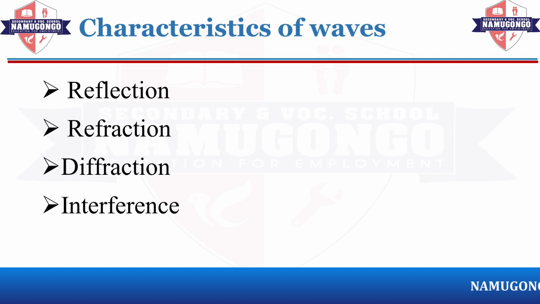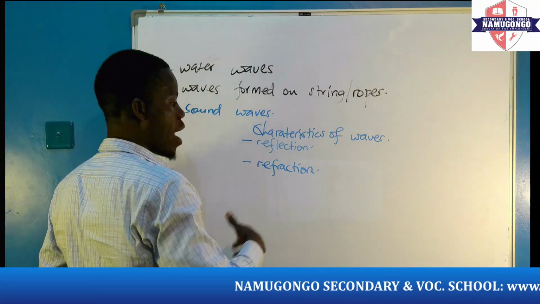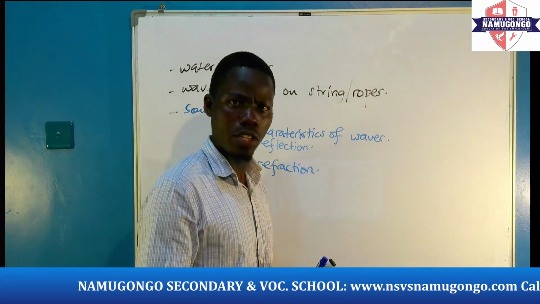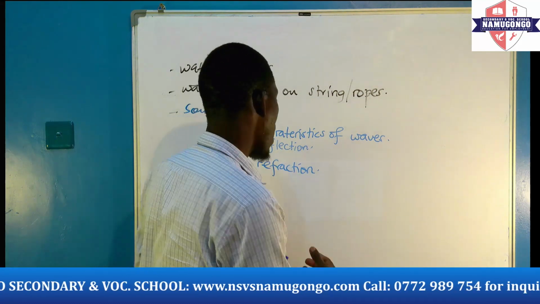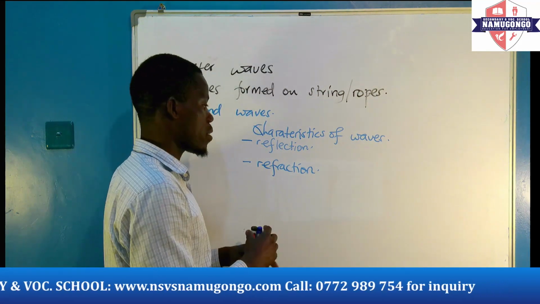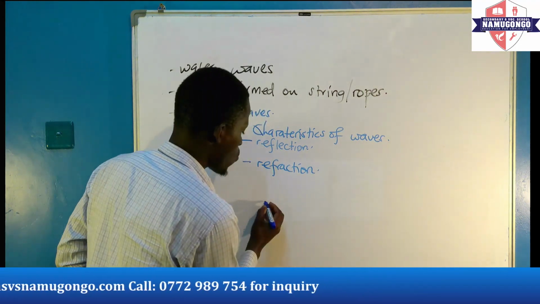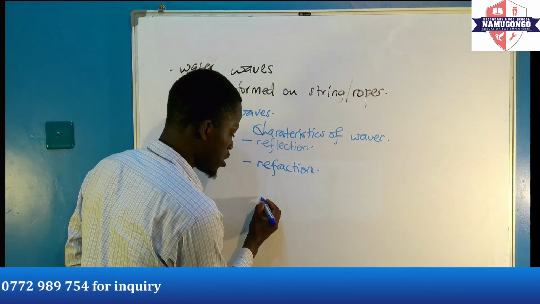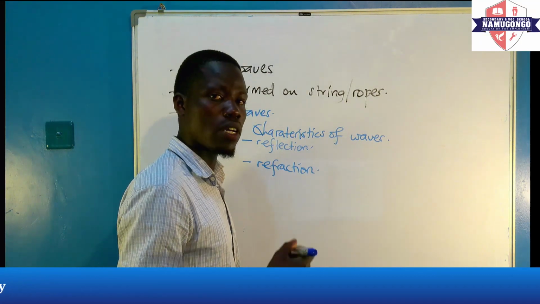Secondly, we can also look at refraction. Under refraction, waves will change their speed as they are moving from one medium to another. For example, if you remember, we have objects and different instruments that can be used to measure sound speed.